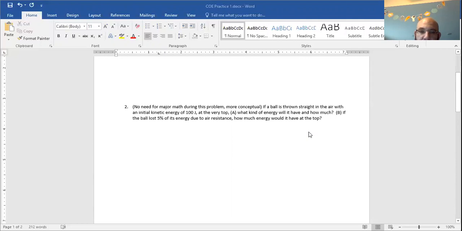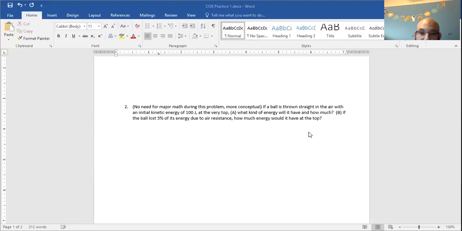All right, two. If a ball is thrown straight into the air with an initial kinetic energy of 100 joules, at the top, what kind of energy would it have and how much? Oh, I'm sorry. So it's thrown at 100 joules, and at the very top, what kind of energy will it have and how much energy will it have? Okay. Well, right back to question one.